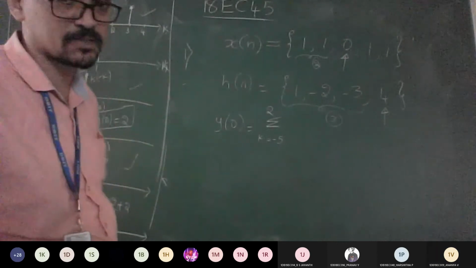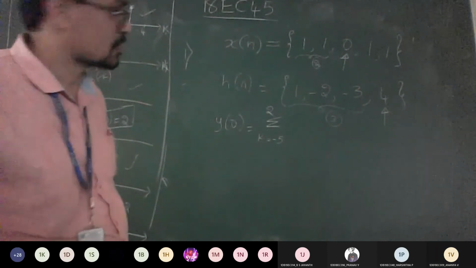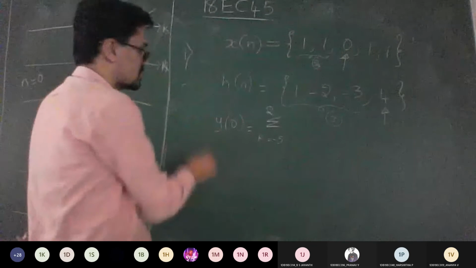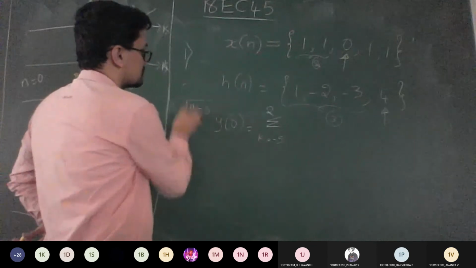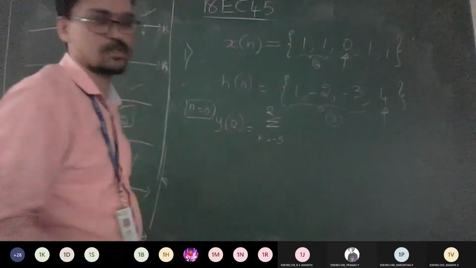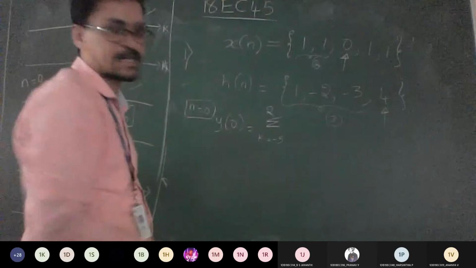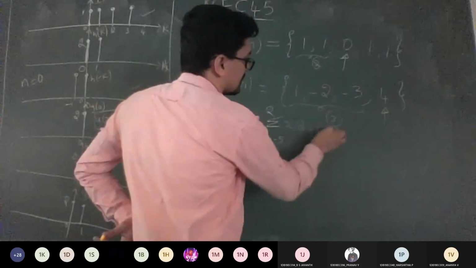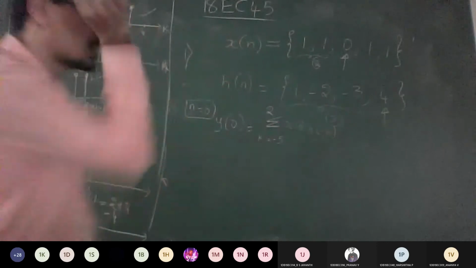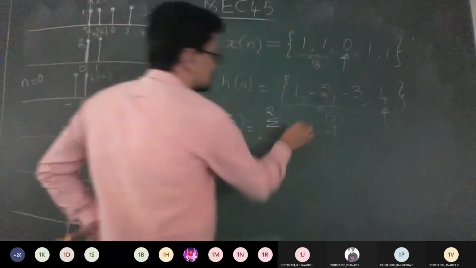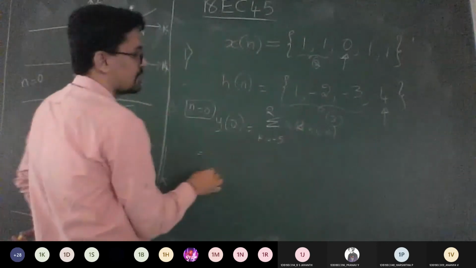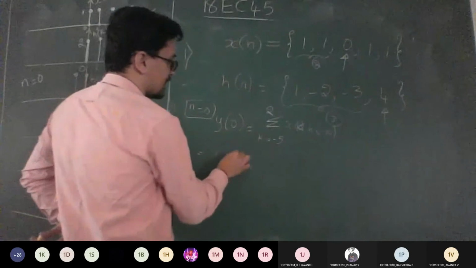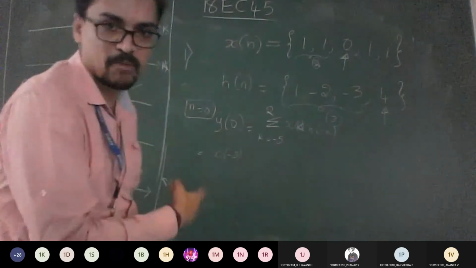Okay, so let's check. Go with the first, for n equal to 0. For n equal to 0, the summation is x of k, h of n minus k, which becomes h of minus k. So expand this, x of minus 5, h of minus 5. You need to expand this formula.